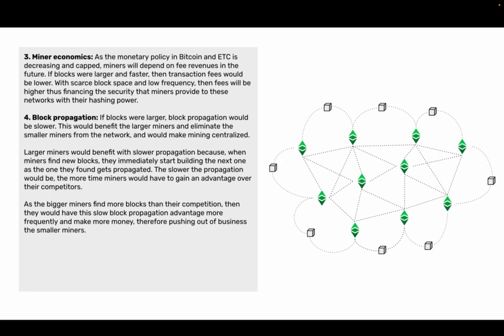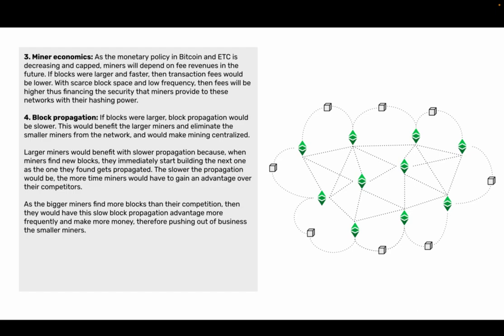4. Block propagation. If blocks were larger, block propagation would be slower. This would benefit the larger miners and eliminate the smaller miners from the network and would make mining centralized. Larger miners would benefit with slower propagation, because when miners find new blocks, they immediately start building the next one as the one they found gets propagated.